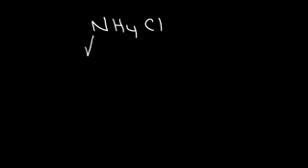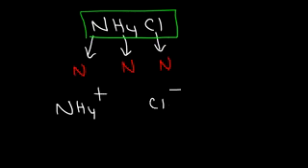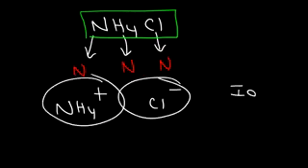Now there is an exception. Ammonium chloride. Nitrogen is a nonmetal. Hydrogen is also a nonmetal, and the same is true for chlorine. So there are no metals in this compound. So you might think that this is a molecular compound. But you need to be careful because it's composed of ions. Ammonium contains a net positive charge, and the chloride ion contains a negative charge. So because this is composed of ions, it's considered to be ionic.